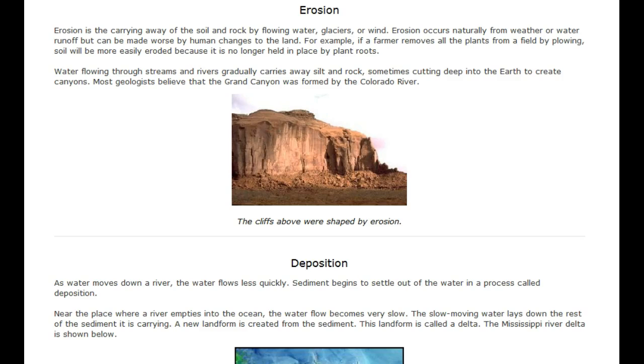Erosion is the carrying away of the soil and rock by flowing water, glaciers, or wind. Erosion can occur naturally from weather or water runoff, but can be made worse by human changes to the land. For example, if a farmer removes all the plants from a field by plowing, soil will soon be more easily eroded because it is no longer held in place by plant roots.